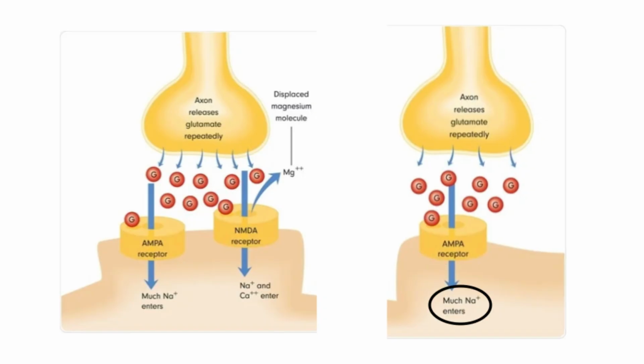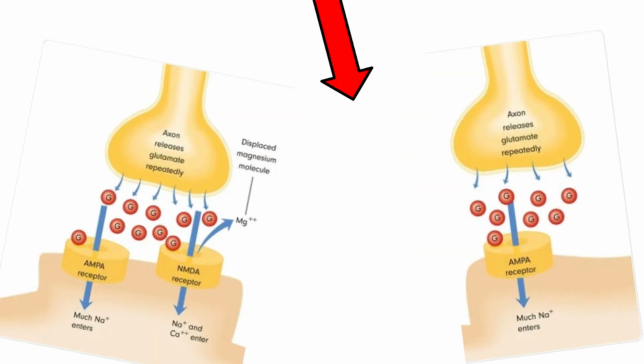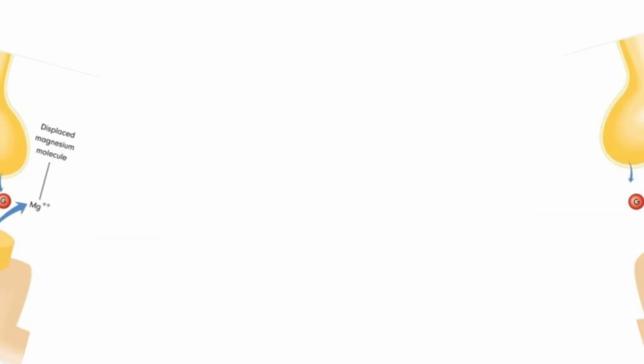AMPA receptors let in sodium ions, which help the cell generate its own electrical signal. NMDA receptors let in sodium and calcium ions, but only under certain conditions. These receptors are normally blocked by a magnesium ion, which pops out only when the cell is already partially activated. This double-check system prevents the cell from being overstimulated.